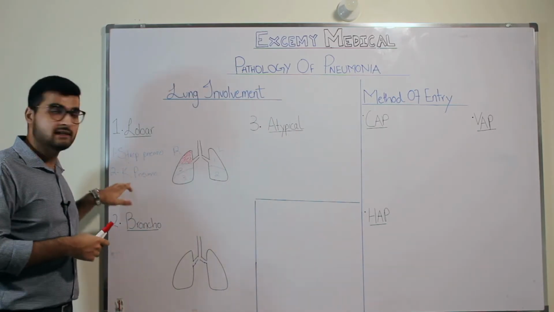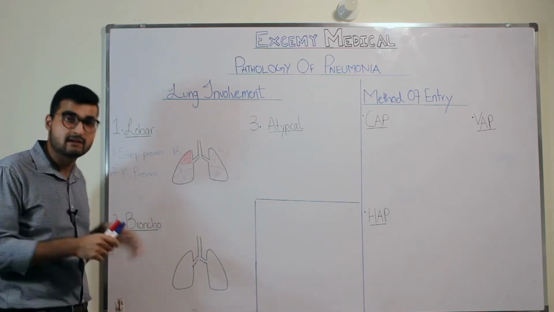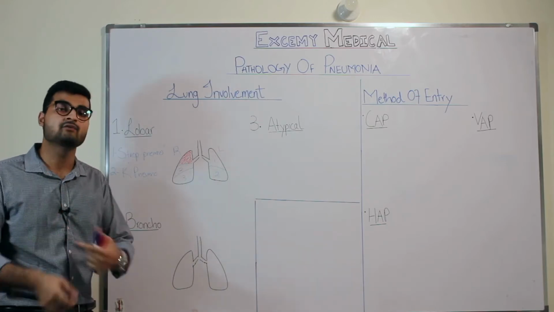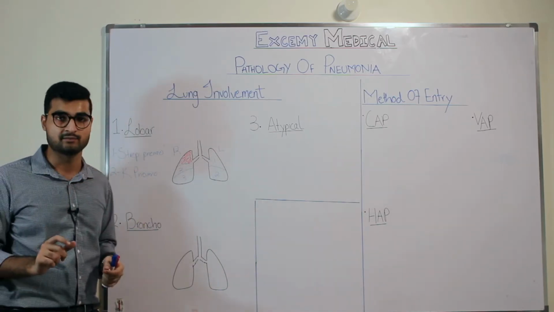Now, since Klebsiella usually affects old age patients, they have difficulty expectorating that thick sputum. So whenever they try to expectorate it, they might also have blood streaks in their sputum.